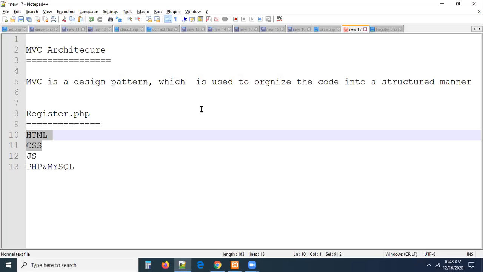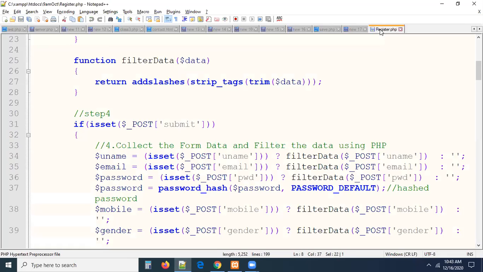By writing this, what is the advantage? We can reuse the code, guys. We can reuse the HTML, we can reuse the PHP code also wherever we want. But if you are combining everything in one file, this is not going to be reused. So this is only for register.